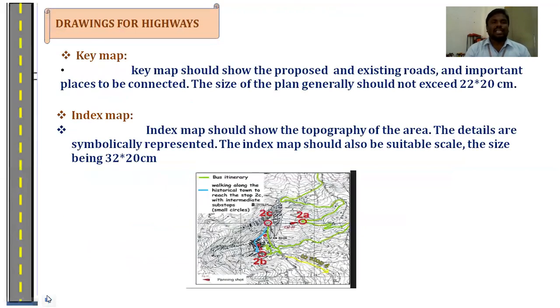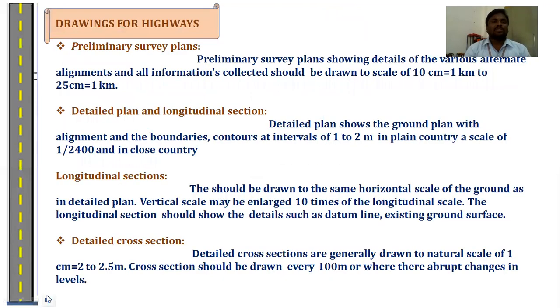If we take the first one, key map, it will show the existing roads and important places to be connected. Generally, the size is 20 to 20 centimeters. Next map is index maps, which will show the topography and area, symbolically represented in the map. These are also represented in scale 30 to 20. Next, preliminary survey plan. This plan shows the details of various alternative alignments, and all information collected should be drawn. Scale 10 centimeters equal to 1 kilometer.